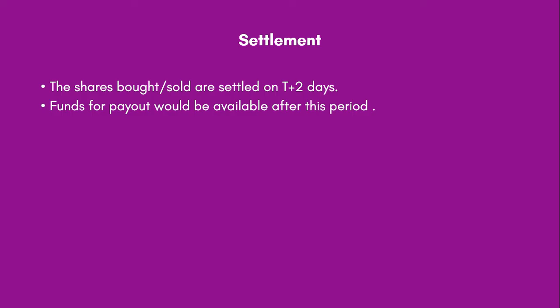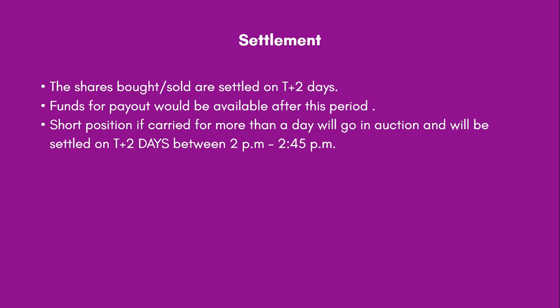If you short a stock and you don't square off, the shares would go into auction and will be settled on T plus 2 days between 2 p.m. to 2:45 p.m. Until then, you are banned from trading in that stock. So if you, let us say, sell State Bank of India shares on Monday and you forget to buy back on Monday, you are banned from trading in State Bank of India till Wednesday. Now between Monday and Wednesday, State Bank of India can go up and down.